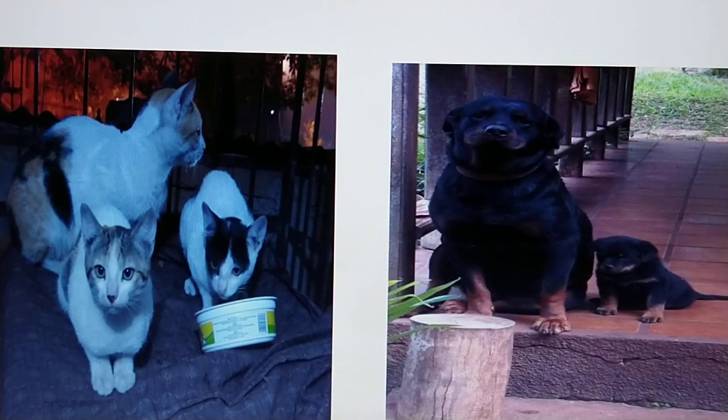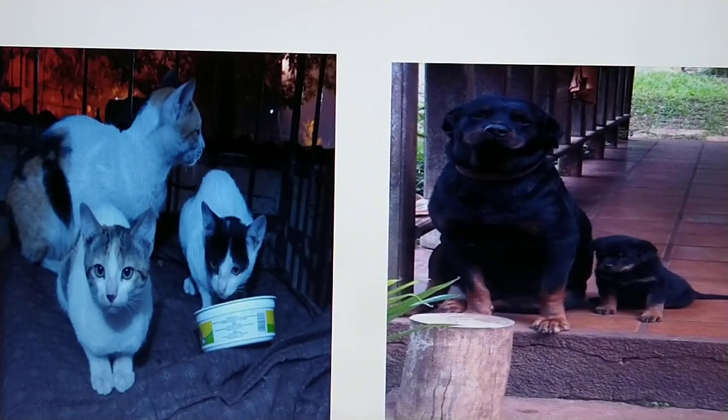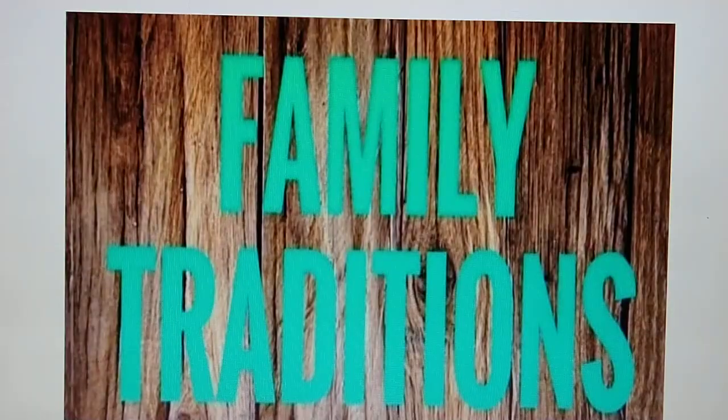And you can see a dog, and the puppy also resembles its mother. So hereditary means parents pass on the features to their children. So kittens look like their mother cat, puppy also looks like mother dog. Tradition.